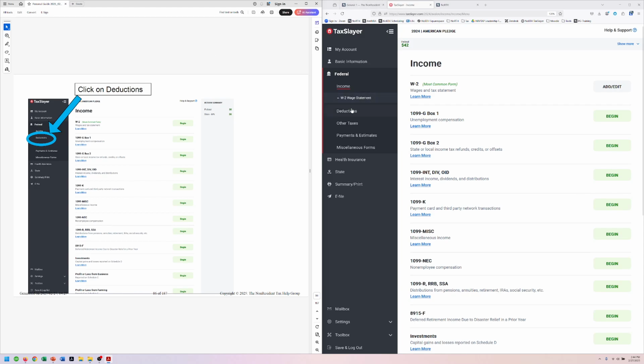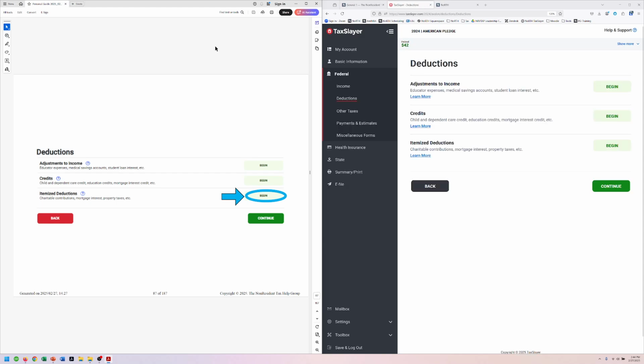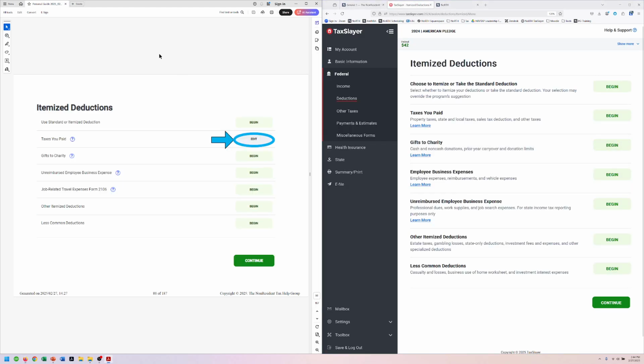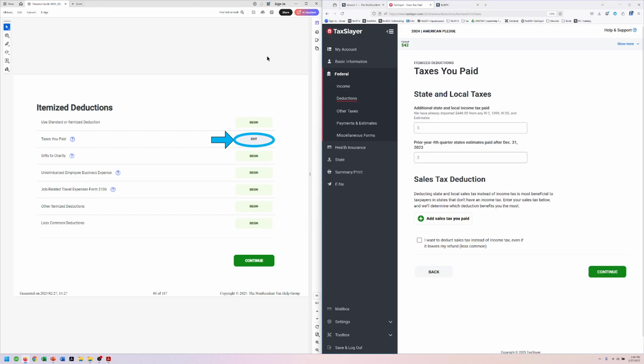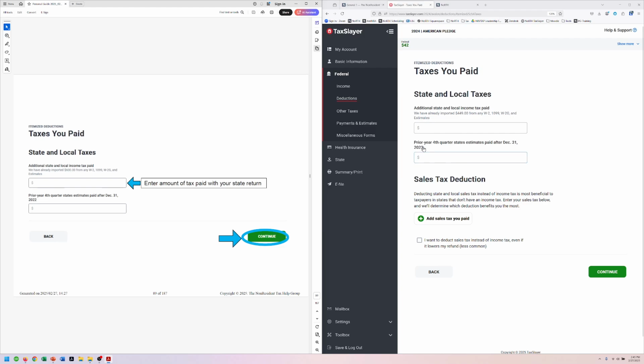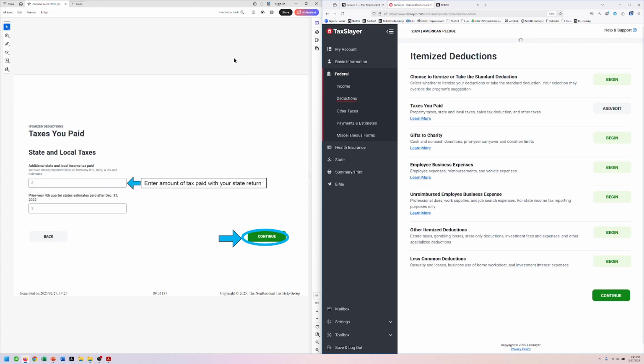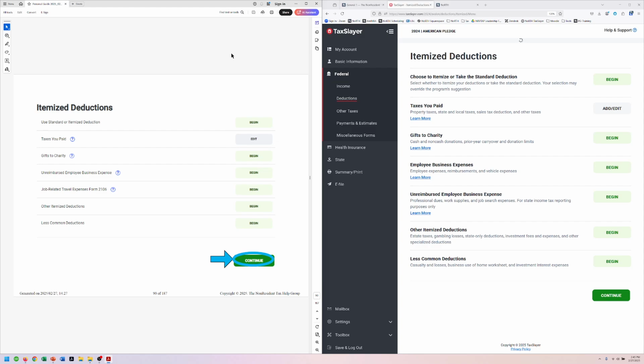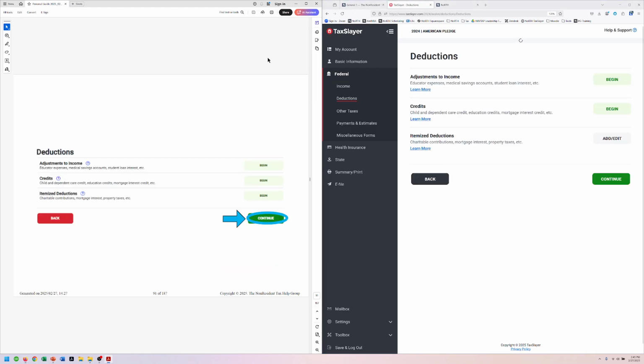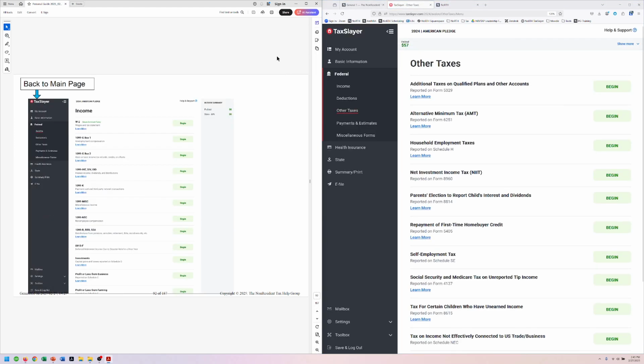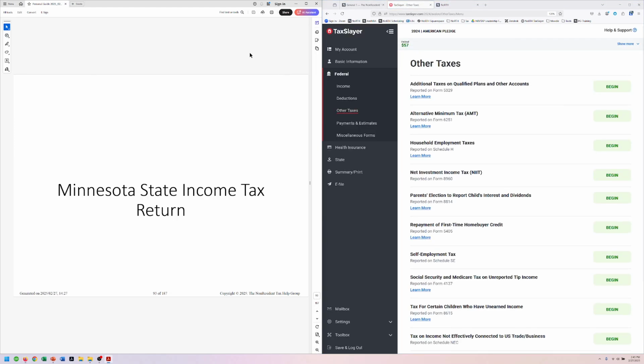So we're going to go to deductions and then itemize deductions, taxes you paid. All right, and we're going to enter the amount here. Yep, so it's already got her information from her W-2. We don't want to do that again, but she owed an additional $107. So she paid that. We are going to include it for sure. Get her a little money off on her taxes. And continue, and continue. All right, back to the main page. All right, and that is her federal return.